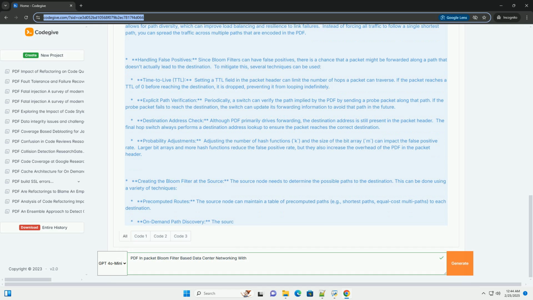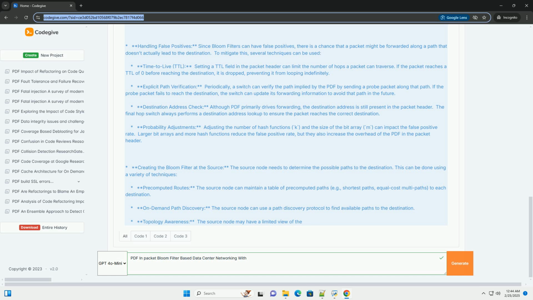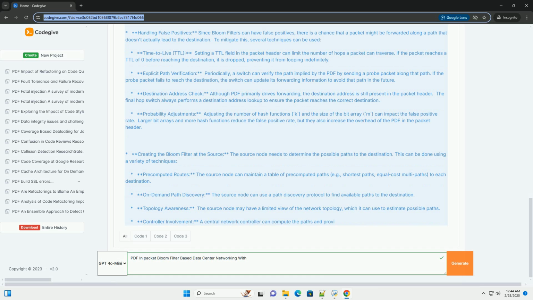How it works. A bloom filter consists of a bit array of m bits, initially all set to 0, and k independent hash functions, each mapping an element to one of the m bit positions. To add an element to the bloom filter, you hash it using each of the k hash functions, and set the corresponding bits in the bit array to 1.